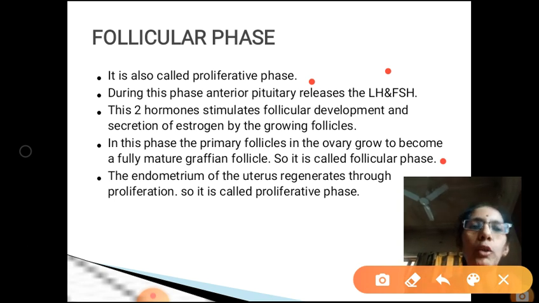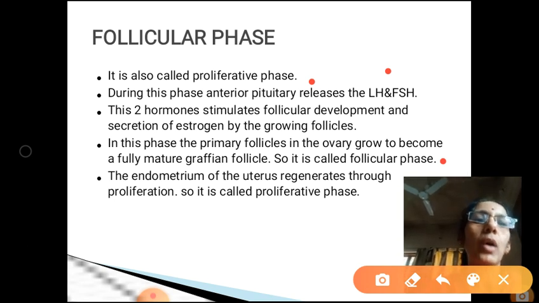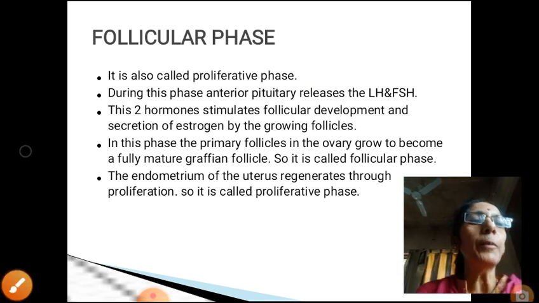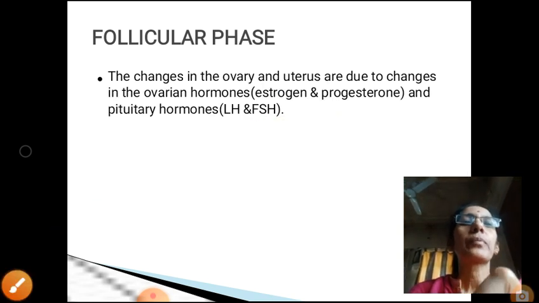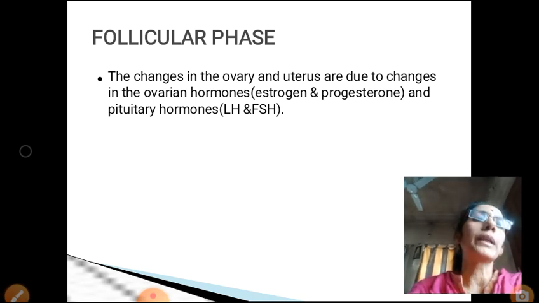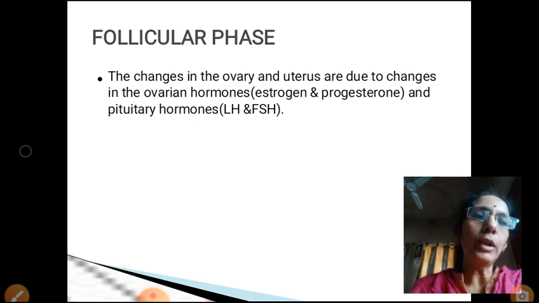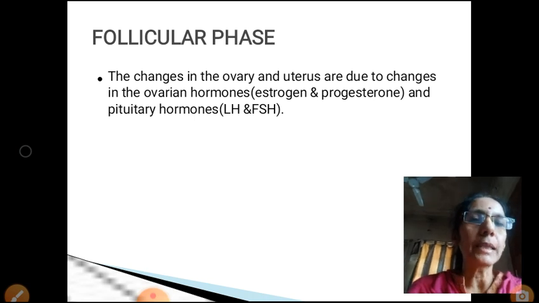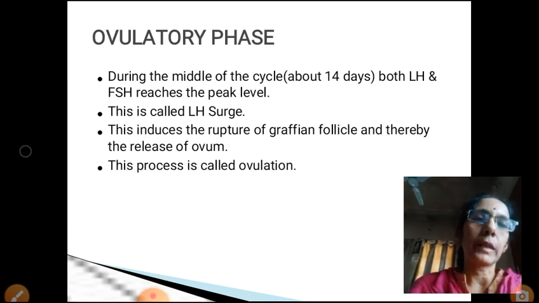Another one is the endometrial cells divide or proliferate, so it is called a proliferative phase also. The changes in the ovary and the uterus are due to changes in the ovarian hormones as well as due to changes in the anterior pituitary hormones, that is LH as well as FSH.